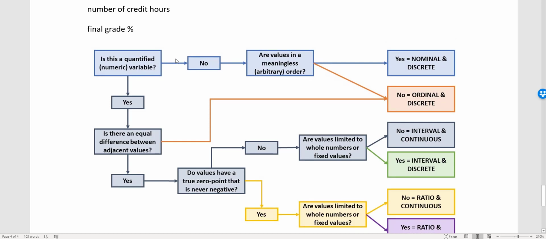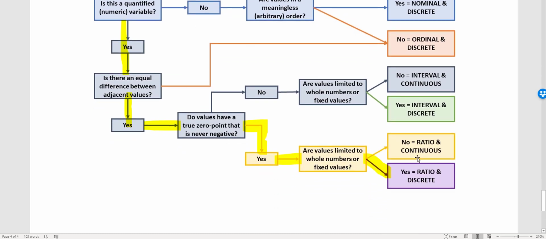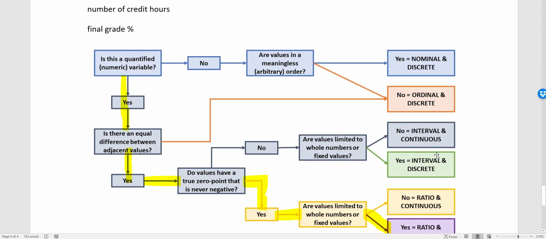Number of credit hours. It is quantified. It's numeric. It says number of. That's always a good sign that it is numeric. Is there an equal difference between adjacent values? Yes. Do values have a true 0 point that is never negative? Yes, because if you have 0 credit hours, you haven't attended college at all. You can't have negative credit hours. Are these values limited to whole numbers or fixed values? Yes, they are. Now, if we measured number of semesters, I would say no there because you can attend college for a fraction of a semester, but number of credit hours, those are always whole numbers. I've never seen a 1.5 credit hour class. If one exists, then we'll call it continuous.